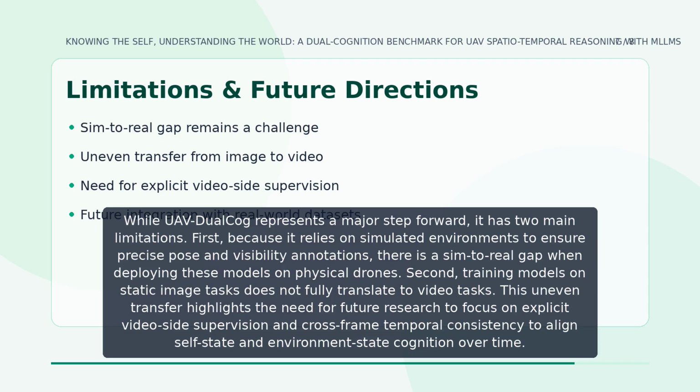While UAV-DualCog represents a major step forward, it has two main limitations. First, because it relies on simulated environments to ensure precise pose and visibility annotations, there is a sim-to-real gap when deploying these models on physical drones. Second, training models on static image tasks does not fully translate to video tasks. This uneven transfer highlights the need for future research to focus on explicit video-side supervision and cross-frame temporal consistency to align self-state and environment-state cognition over time.